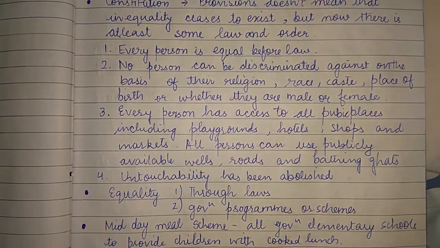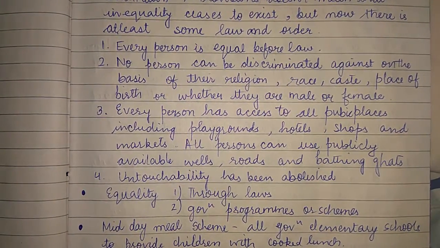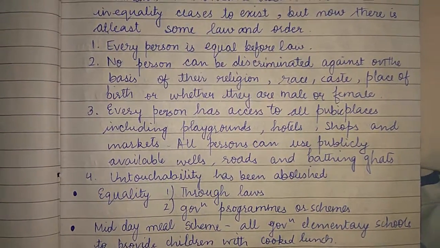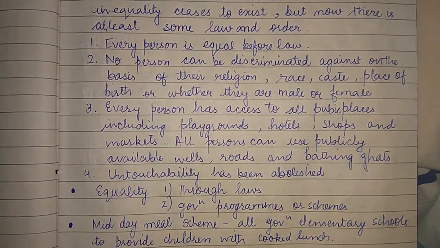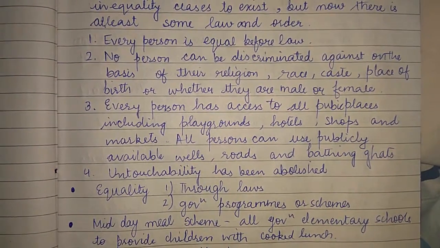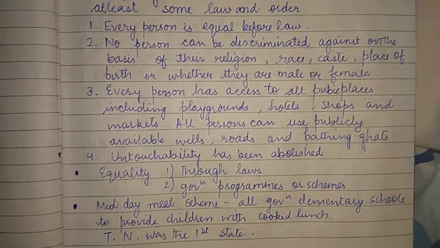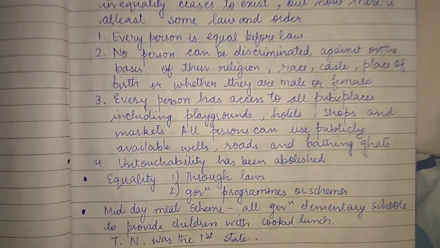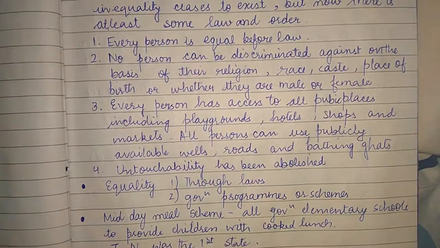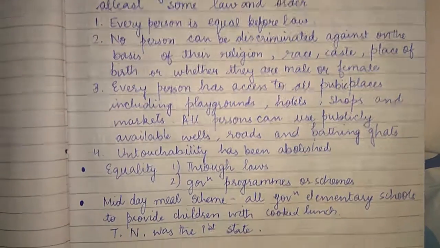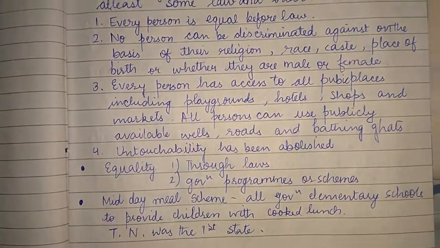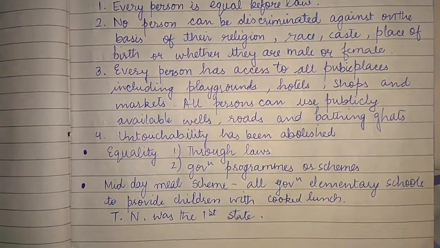Every person is equal before law. No person can be discriminated against on the basis of their religion, race, caste, sex, place of birth, or whether they are male or female. Every person has access to all public places, including playgrounds, hotels, shops, and markets. All persons can use publicly available wells, roads, and bathing ghats. Okay, and untouchability has been abolished. These 4 points are very important and can be used in mains exam.